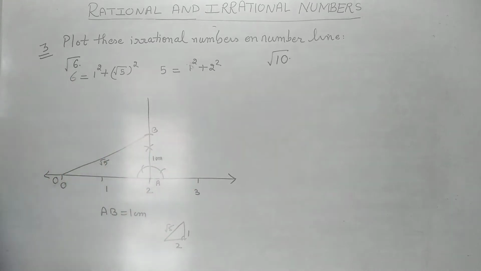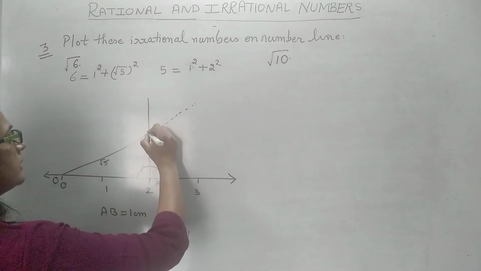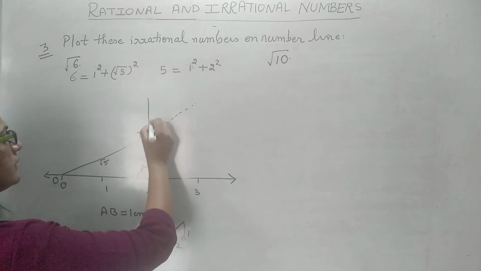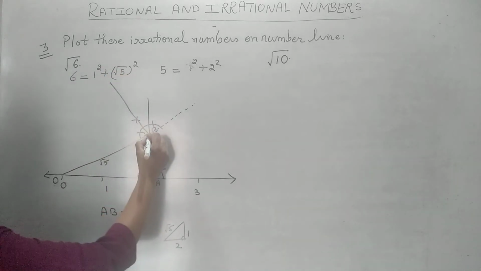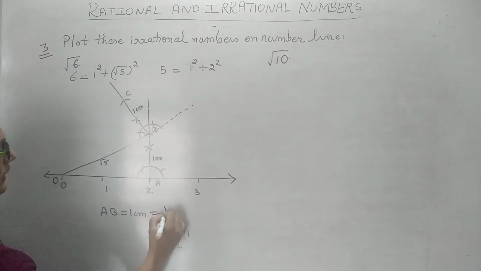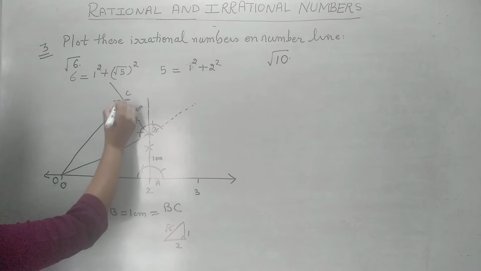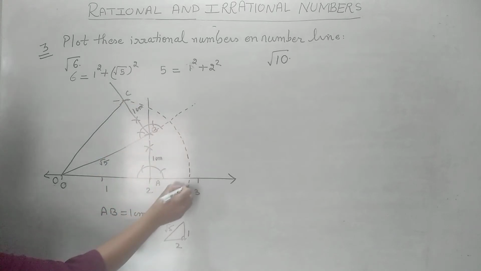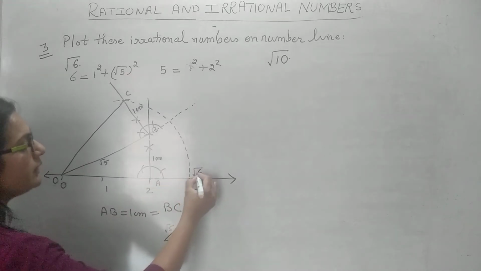But हमने प्लॉट करना है √6. So how we will plot √6? The same way as we have done for √3. You make 90 degree angle at B. With B as center, we make an arc of radius 1 centimeter. ये जो BC है, that is also 1 centimeter. Now we join this OC with O as center and OC as radius. We draw an arc and it will touch the number line at some point. That point will be √6.